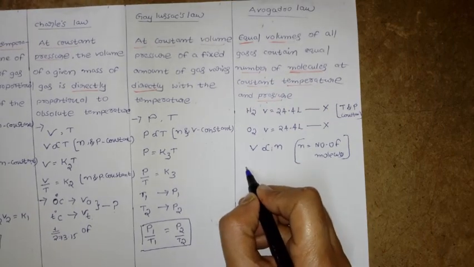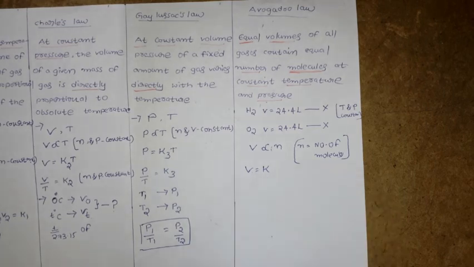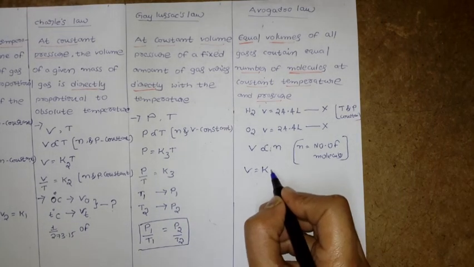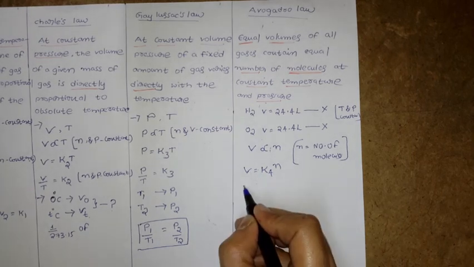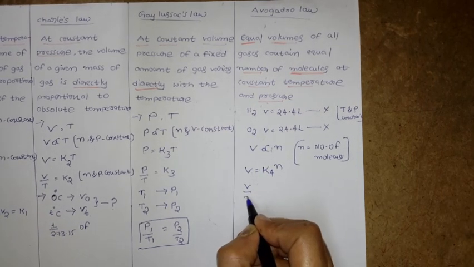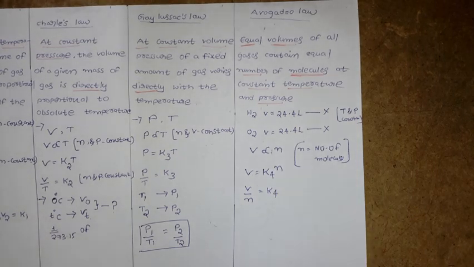Once we remove the proportionality, we get the constant K, which I write with subscript K4, so V equal to K4 into n, or simply V by n equal to K4. Here we are discussing Avogadro law.